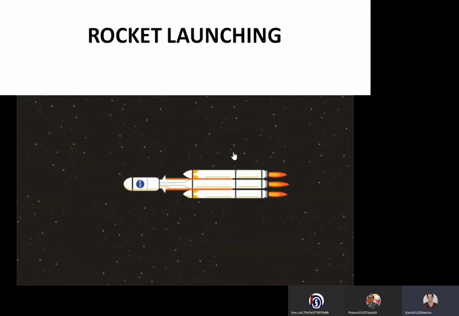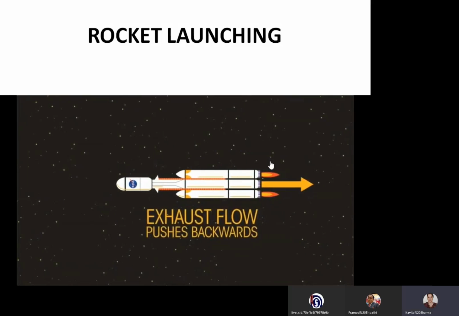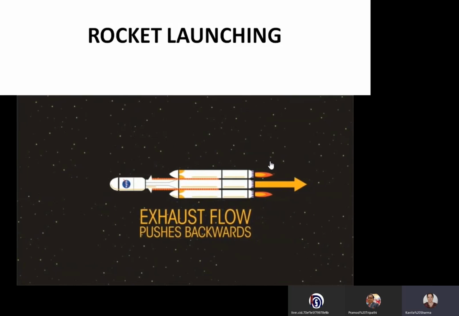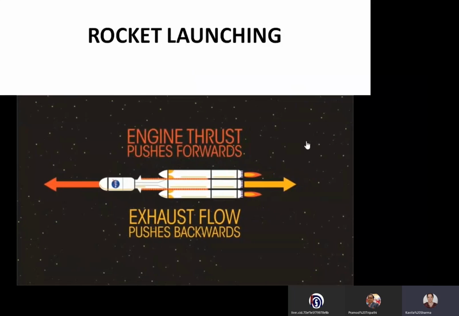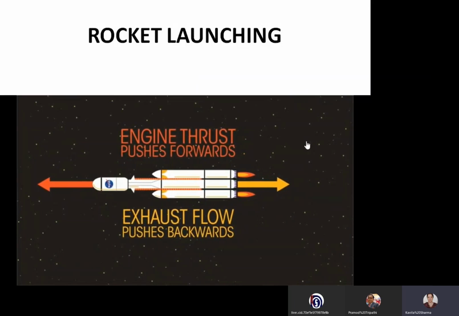When the rocket is in space, this rocket is throwing these gases in the backward direction. These gases give opposite reaction to the rocket, because of which the rocket is moving forward. This is action and reaction, interaction between the gases coming out and the rocket. Exhaust backward and the rocket is moving forward. Now just see, while launching, what happens.